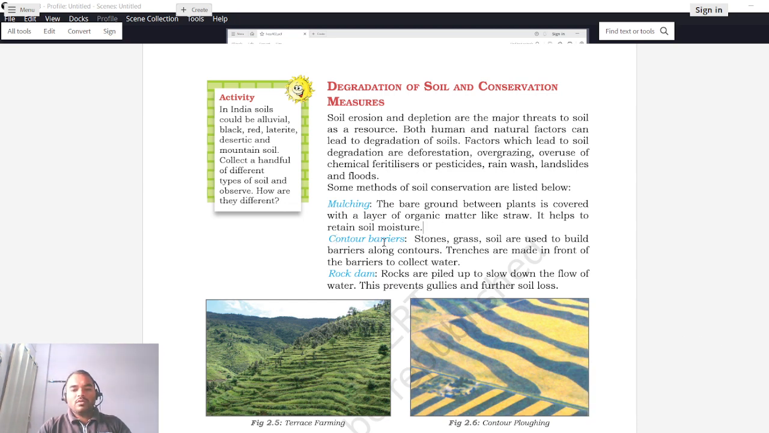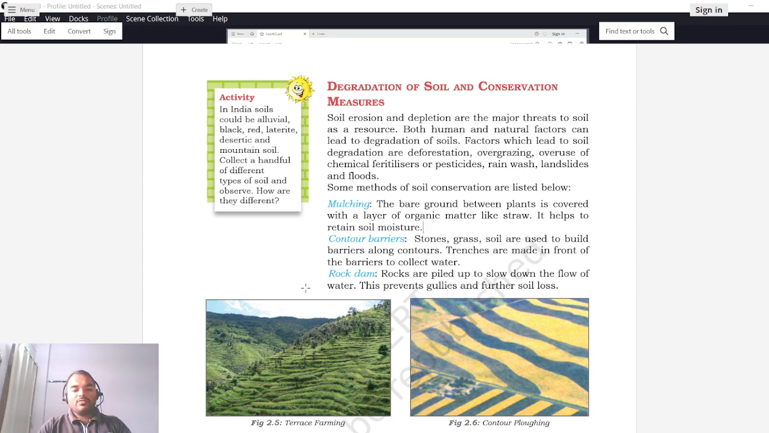Second, contour barriers. So stone, grass, soil are used to build barriers along contours. Trenches are made in front of barriers to collect water. So whenever there are some areas, using stone, grass and soil, some contours will be made, some barriers will be made, and trenches are made in front of barriers to collect water. So basically these trenches, how will it help? It will help in preventing the direct flow of water from a straight path, right?